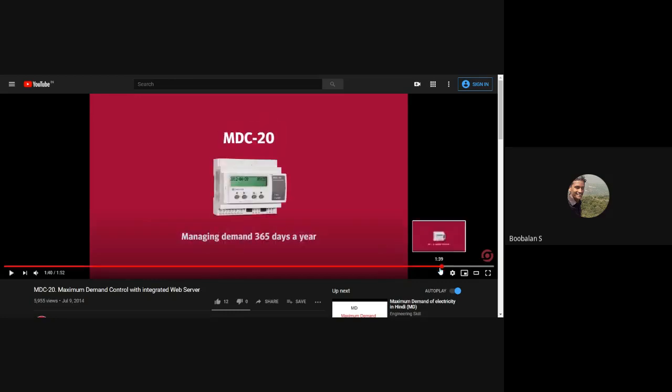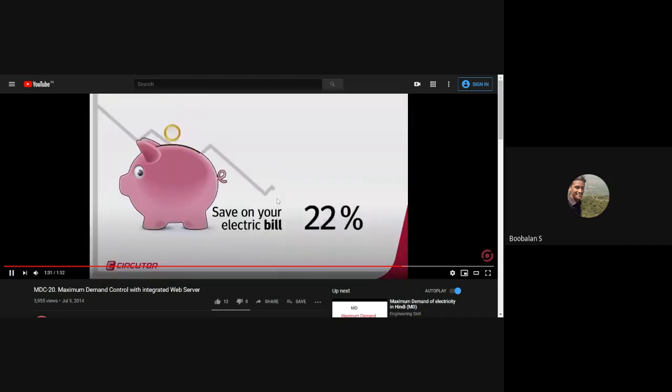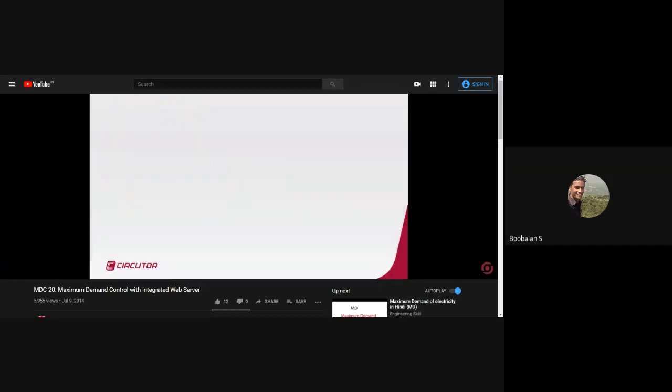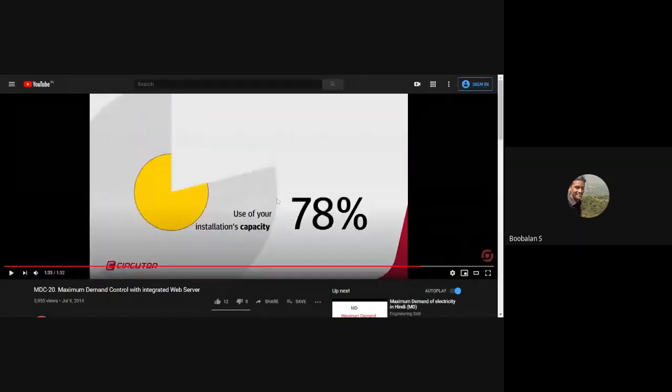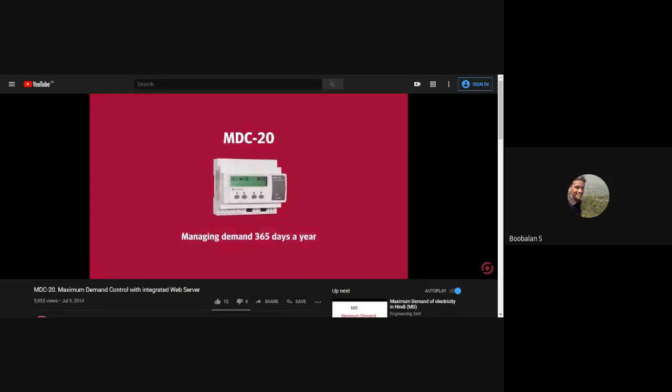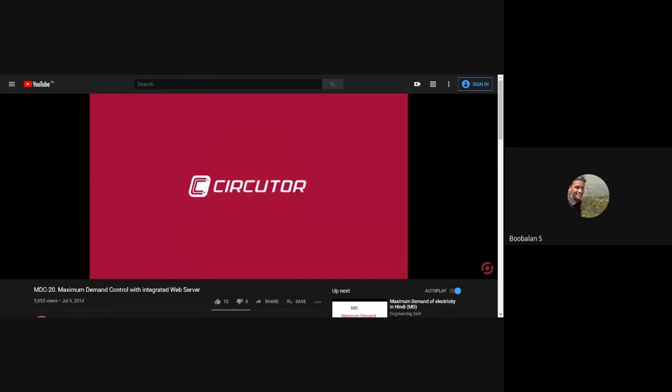Yes, one more thing. I just forgot to tell this one more point, right? This is one very important thing also. You could use your maximum installation capacity. You are able to utilize your installation capacity at full efficiency. This is also one more point which you get with the help of monitoring. Right, this is one more example of MD demand control, right?